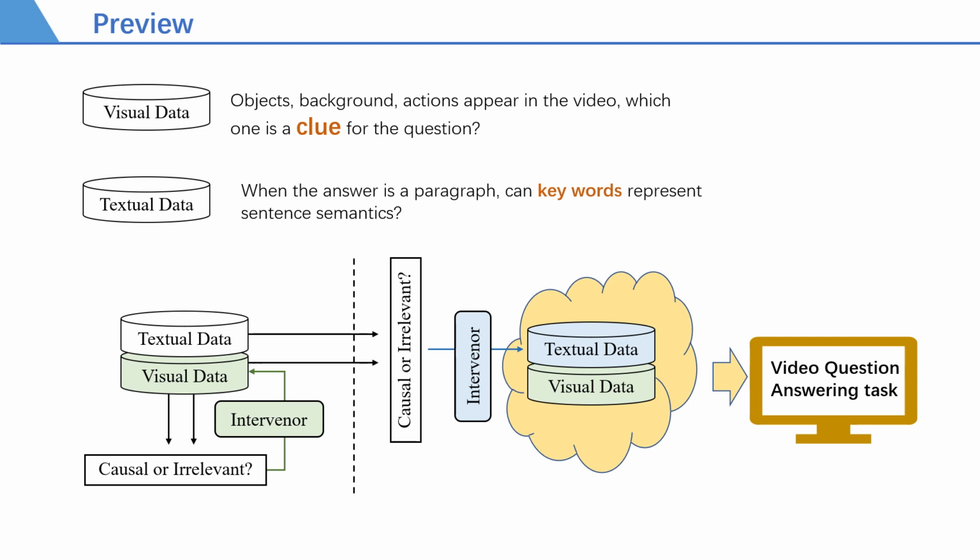In this paper, we discuss the causal relationship in vision and text, and use a trainable model to judge whether features in the data are causally related or irrelevant. This judgment will be used to generate more meaningful data for the video question answering task.